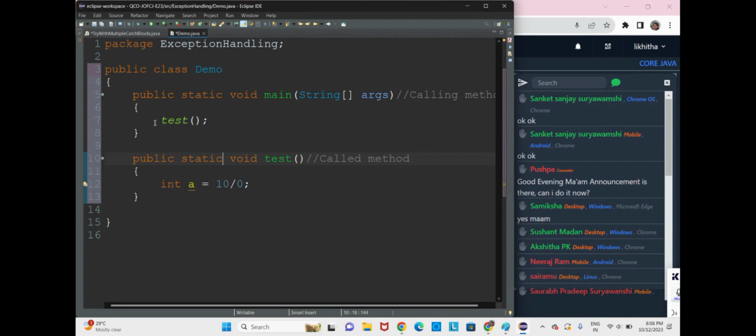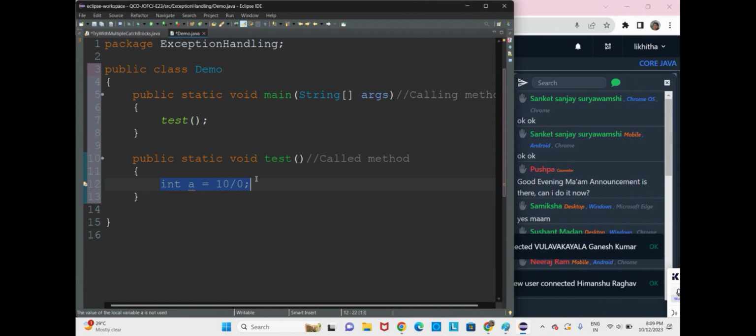So we have a test method here. It is being called. This is the called method and here is an exception. Now the control goes back to the calling method without the exception being handled. When the exception is not handled, the movement of the exception from the called method to the calling method is called exception object propagation.